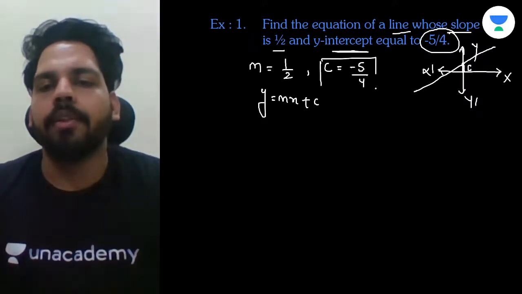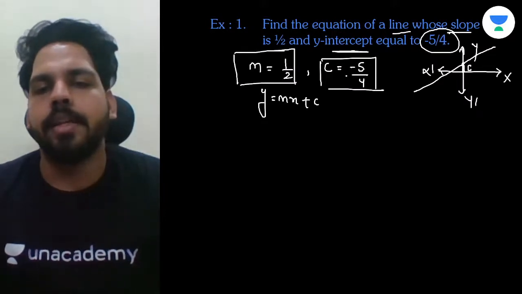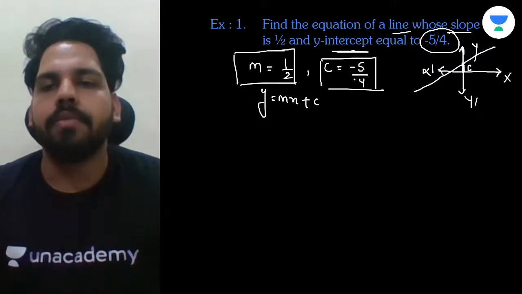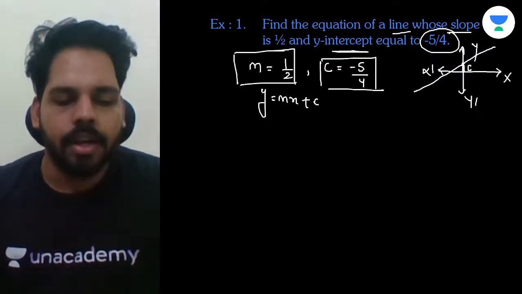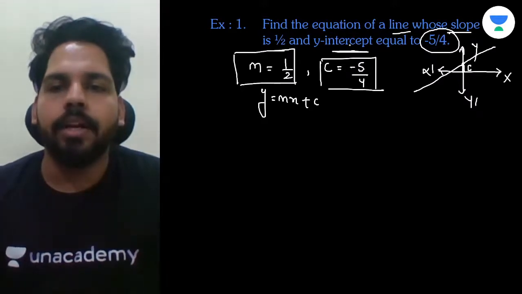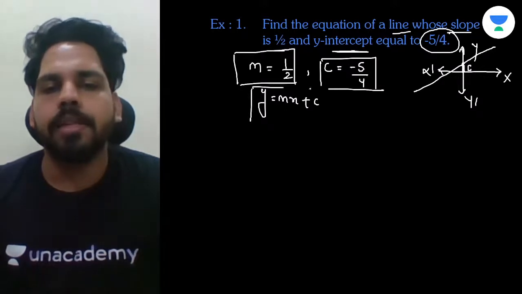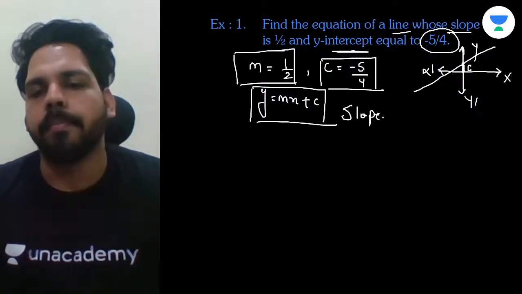So this is your given information. Understand? Slope is m and c is minus 5/4. So you are having the standard equation of the line as y is equal to mx plus c. Right or not? Definitely. If a line is having some intercept with the y-axis, then the equation is y is equal to mx plus c, which is known as slope intercept form.